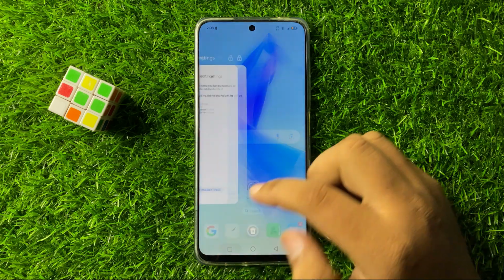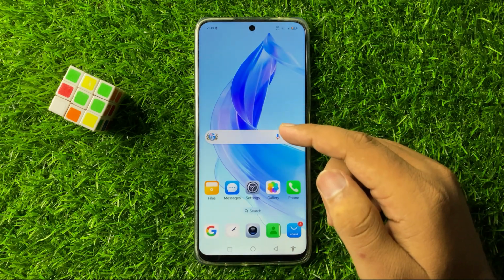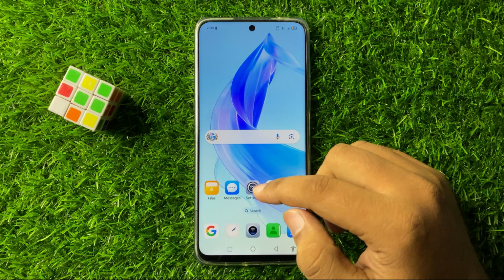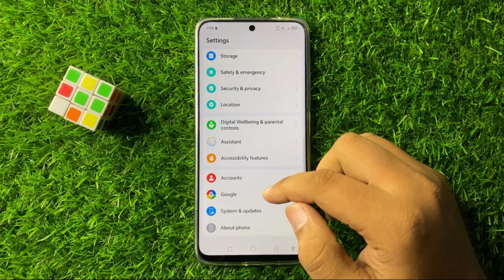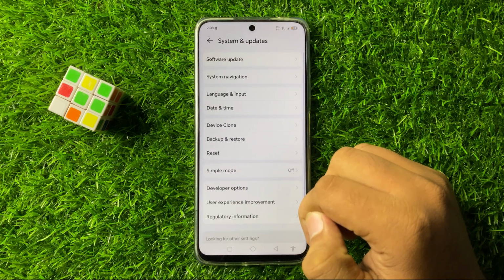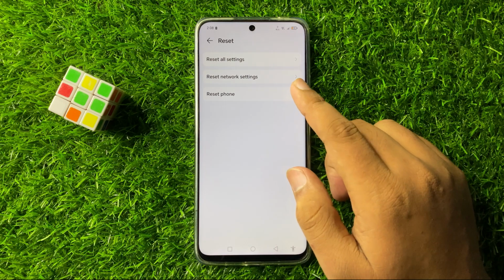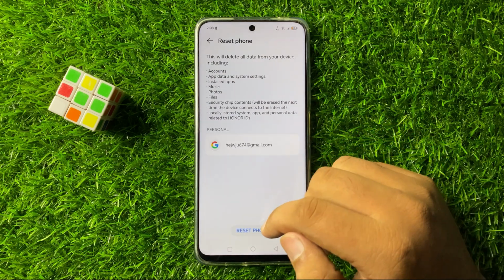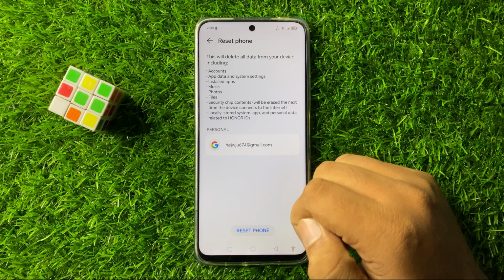So after doing this, if you are still facing the issue, then the last solution is open settings again. Now scroll down to the end and tap on system and updates, and then again tap on reset, and this time tap on reset phone. Now again tap on this reset phone option on the bottom of your screen to confirm.